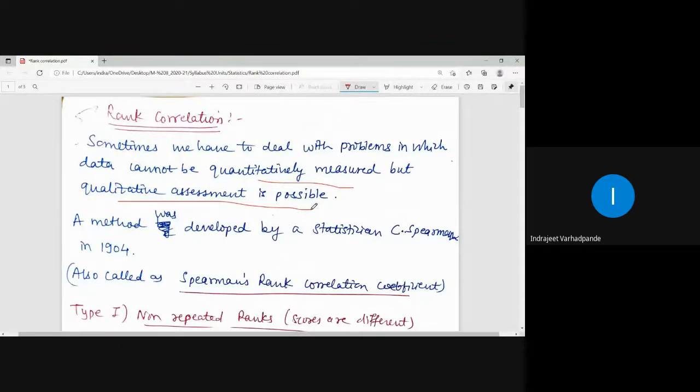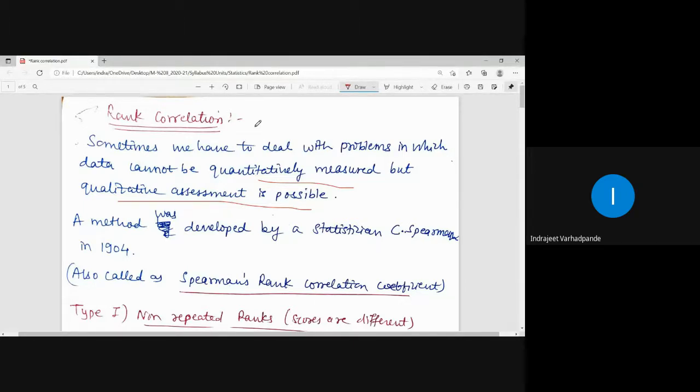The method was developed by the statistician C. Spearman in 1904. So this is also called Spearman's rank correlation coefficient. In rank correlation, we will be asked to find the value of R, which is labeled as Spearman's rank correlation coefficient.